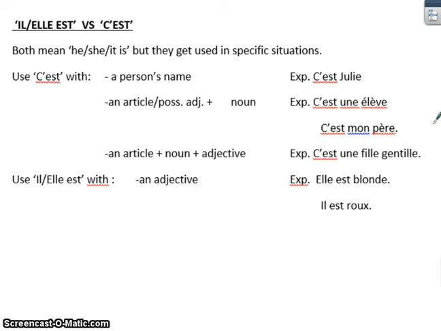The last situation where you would use c'est to say it is if there's an article, a noun, and a describing word, otherwise known as an adjective. So kind of the same situation here, but if you see an additional word there and it's a describing word, that is also going to use the word c'est. Here's my example, c'est une fille gentille.